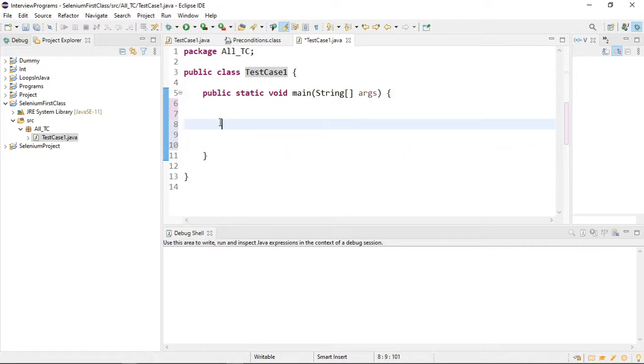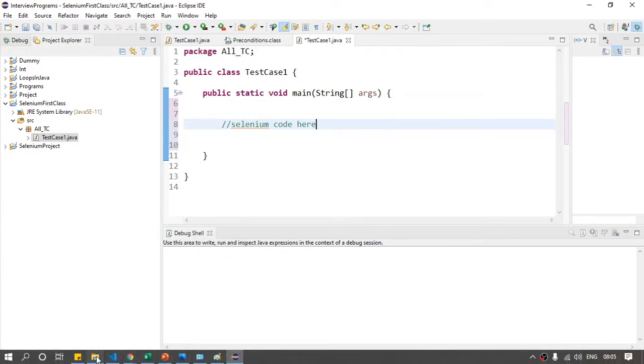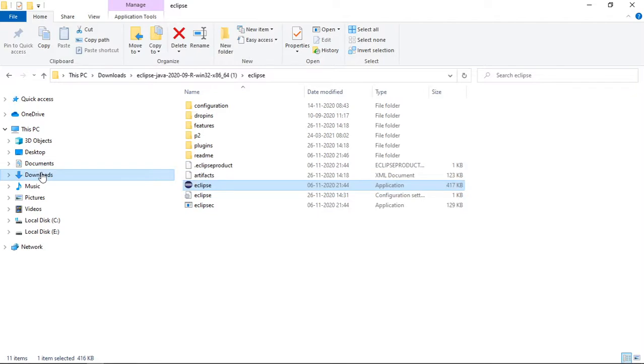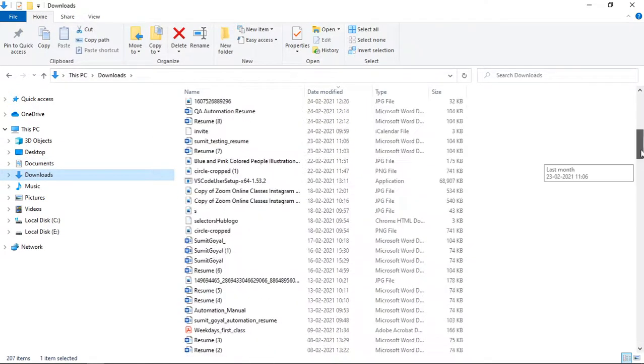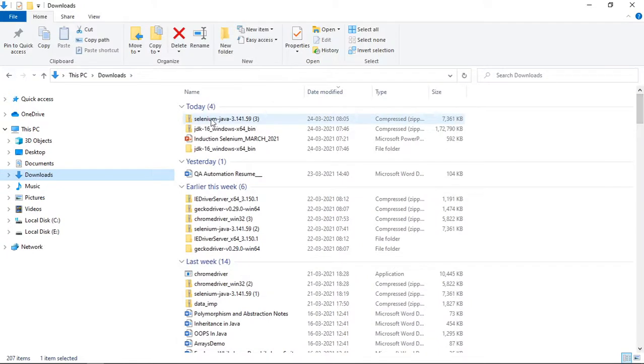If I directly start writing Selenium code here, then how will our Eclipse editor recognize it, because I have not provided any information about Selenium. So first, if you remember, we have downloaded one file shortly, which is this one, right? Just unzip it.